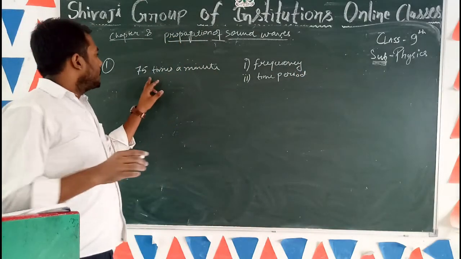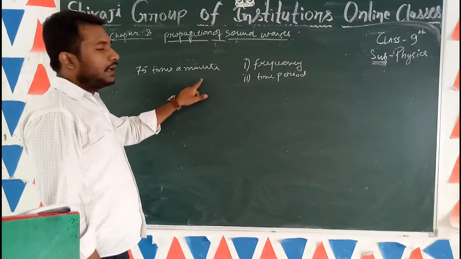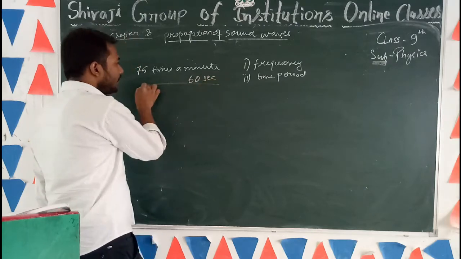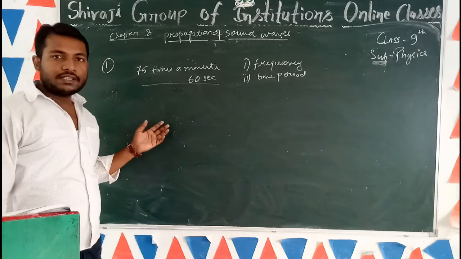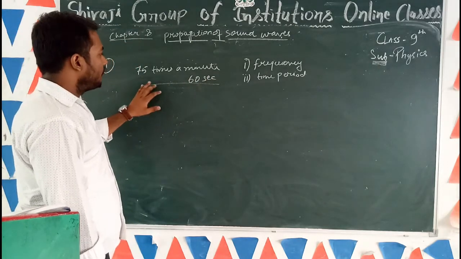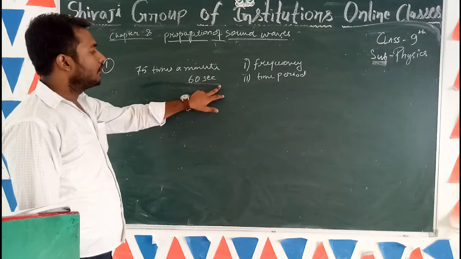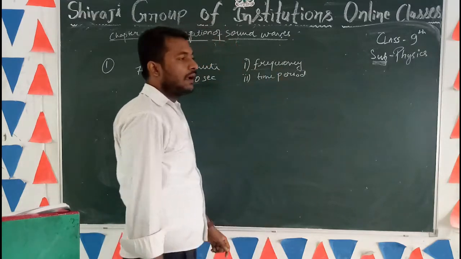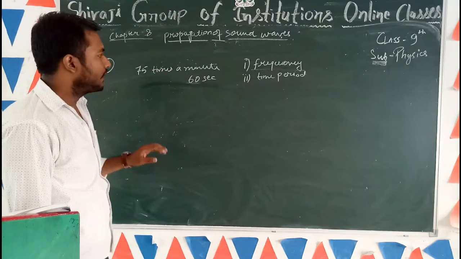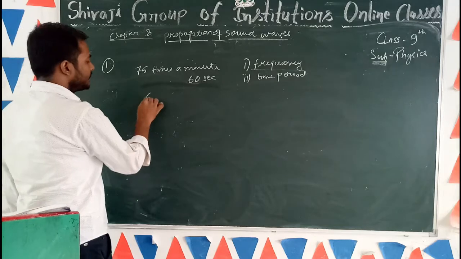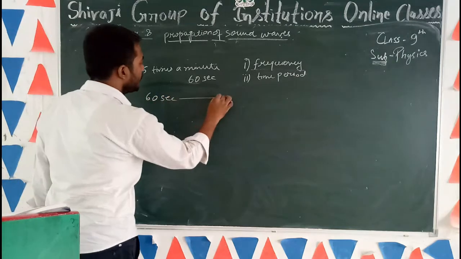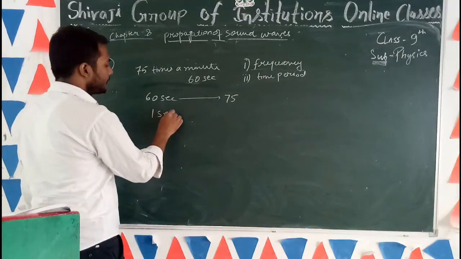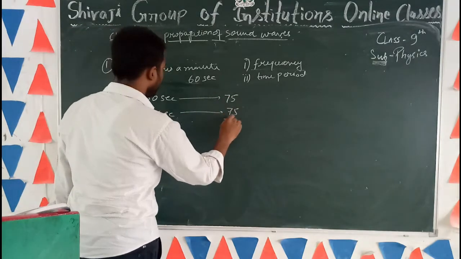Now see, this is given 75 times a minute, and we know 1 minute equals 60 seconds. From here we will find the frequency of this wave, or frequency of heartbeat. Because we know what is frequency: the number of vibrations per second is called frequency. So here it is 60 seconds. In 60 seconds, the number of vibrations is 75. So in 1 second, this is 75 by 60.